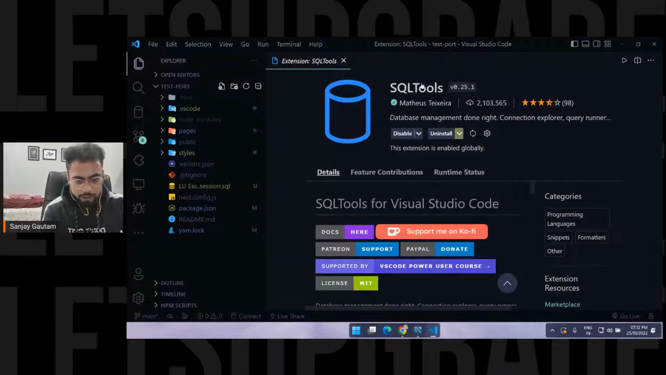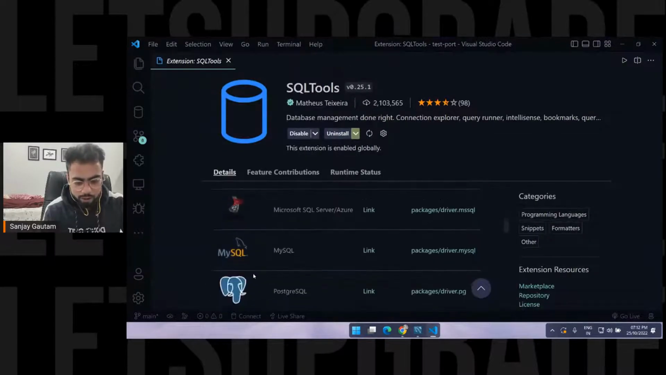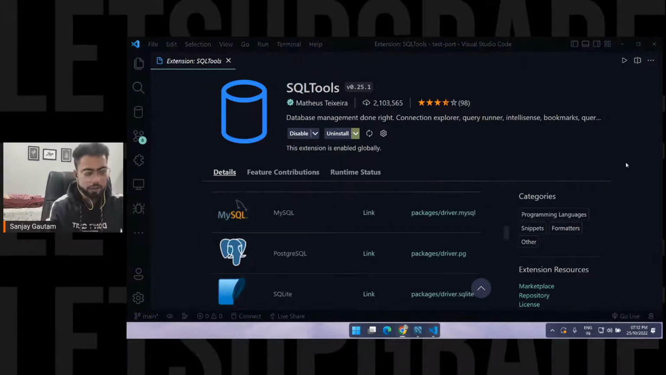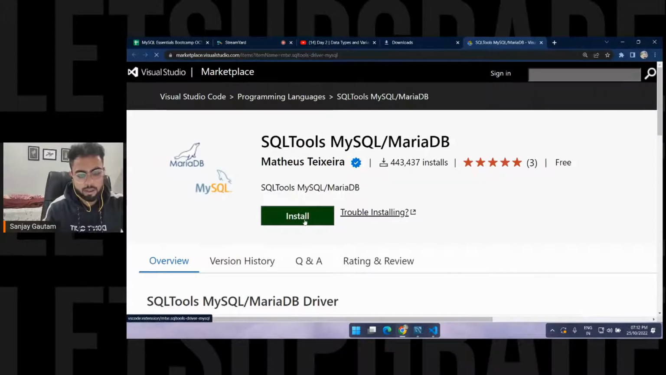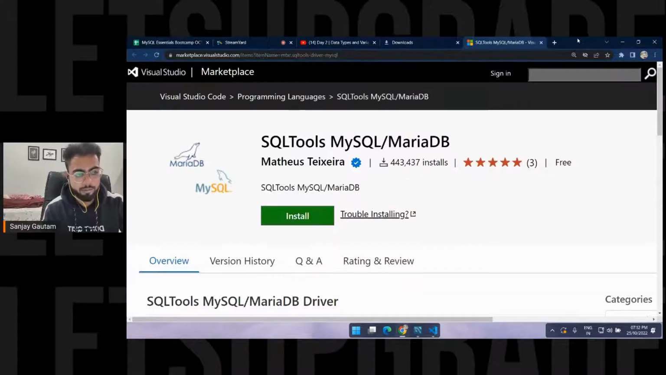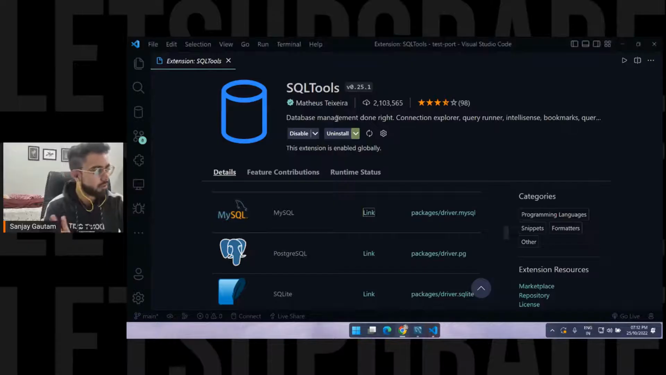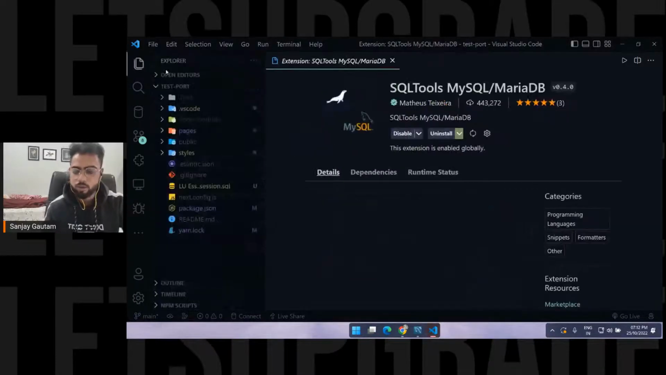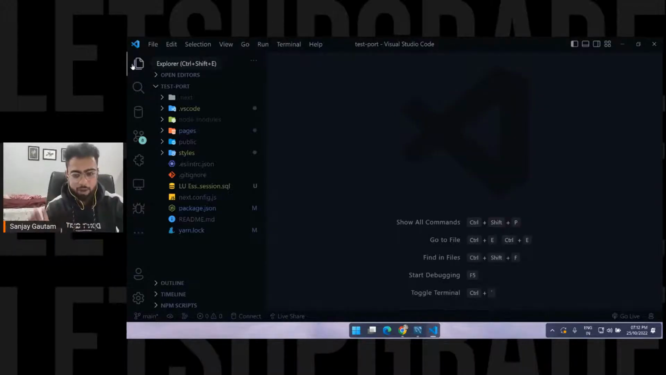And for that, in the same page, in the SQL tools page, go down, look for MySQL, and click on this link. You will get to this page. Click on install, open in code, and it will get opened here and you will have to install it. I have already done this, so you don't have to run this. You will see this page, just install this one as well. Okay, that's all. It's completely optional here.